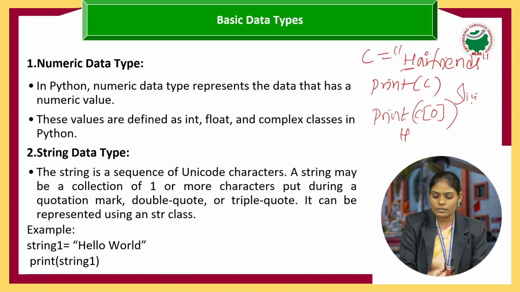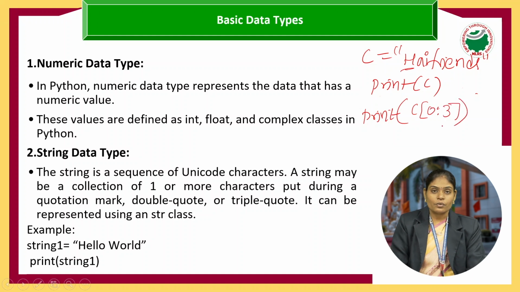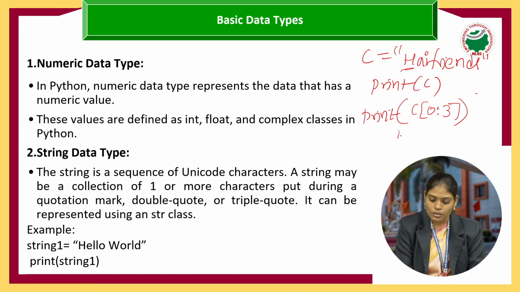How do I write a slice? See, print c of 0 colon 3. From where to where do I display the characters of the given string? 0 represents h, then a, i: indexes 0, 1, 2.